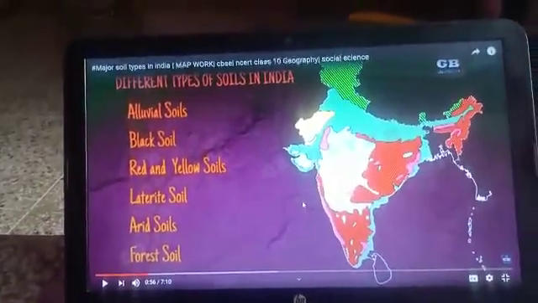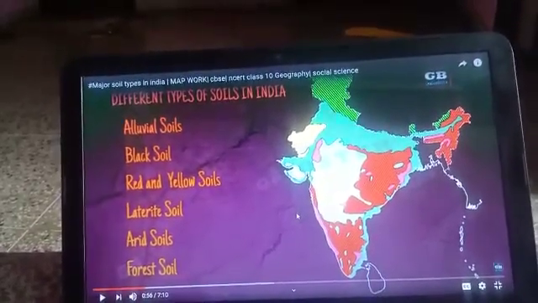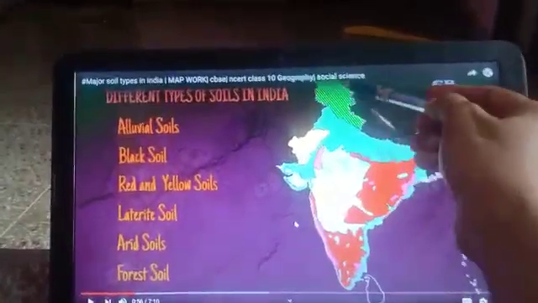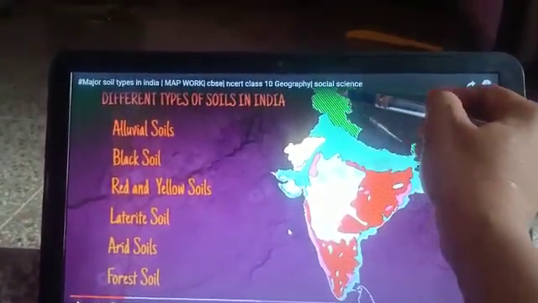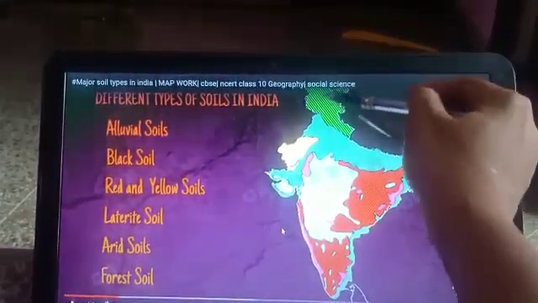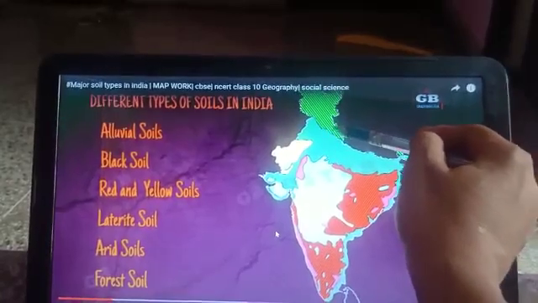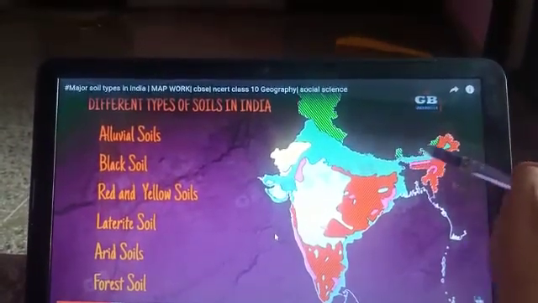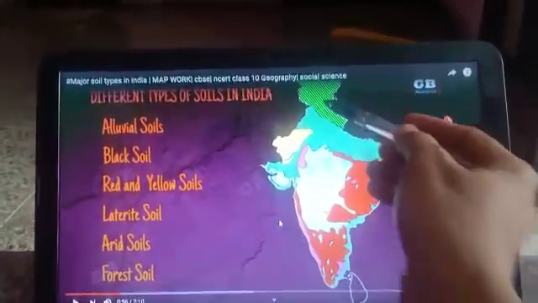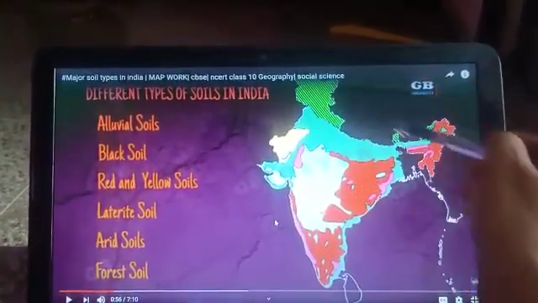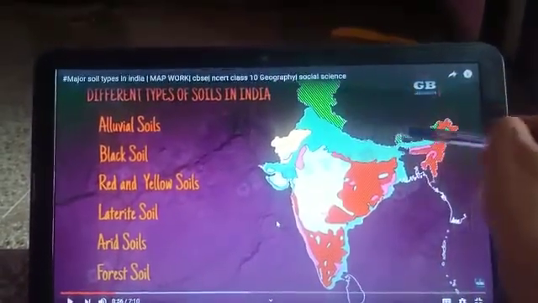Okay, now next is forest soil. Forest soil is also called mountainous soil, and mountains are found in our country in these regions: Jammu and Kashmir, Union Territory Ladakh, it is also a Union Territory, Himachal Pradesh, Uttarakhand, Sikkim and Arunachal Pradesh. Clear? So this is called forest soil. This is found in these regions, which are colored with green color.